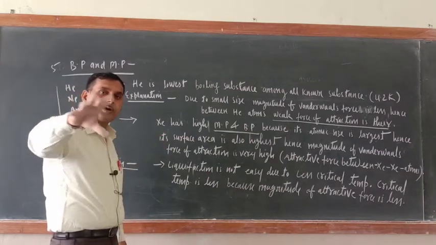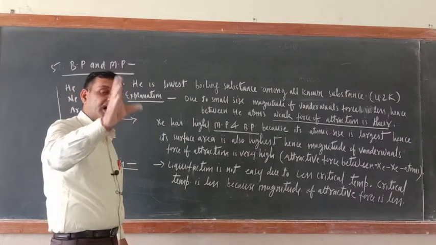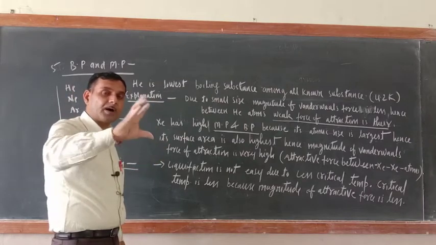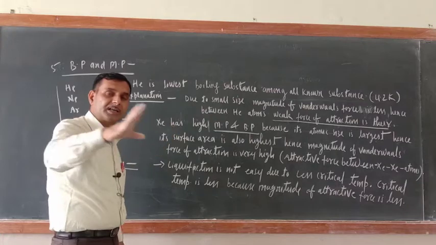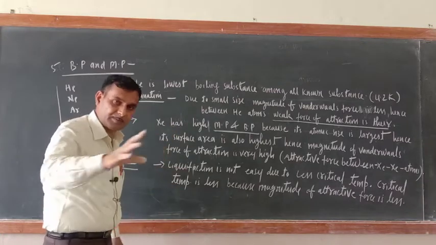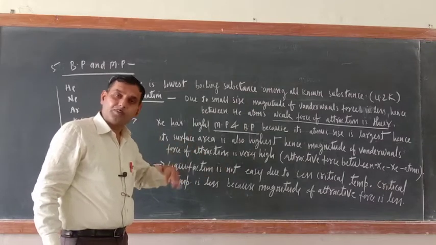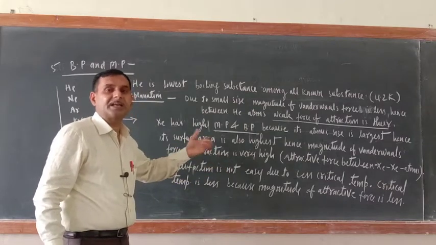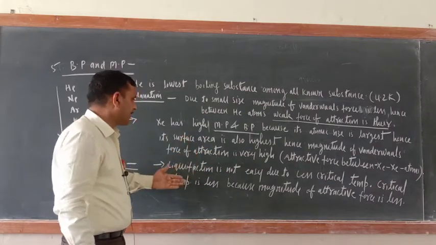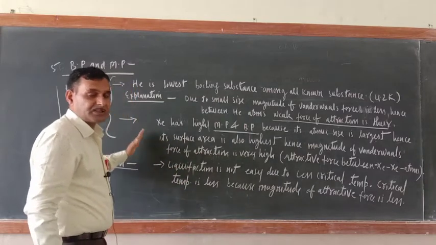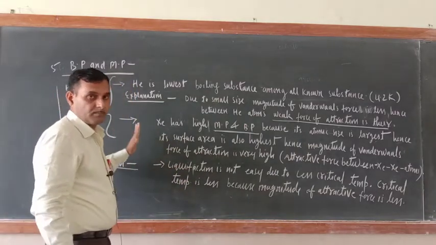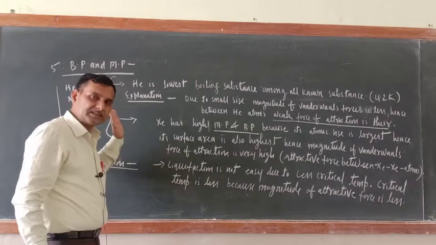If area of contact is more, it means magnitude of attractive force among the xenon atoms will be more. To break that you have to give more amount of heat energy. That is why xenon melting point and boiling point is more.